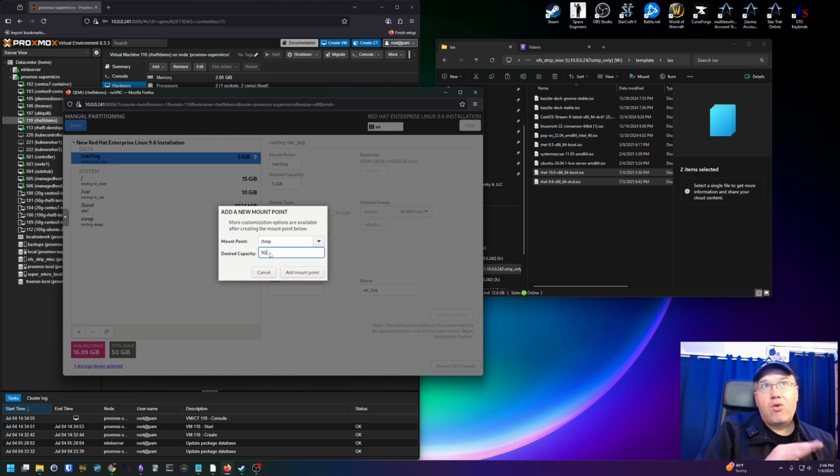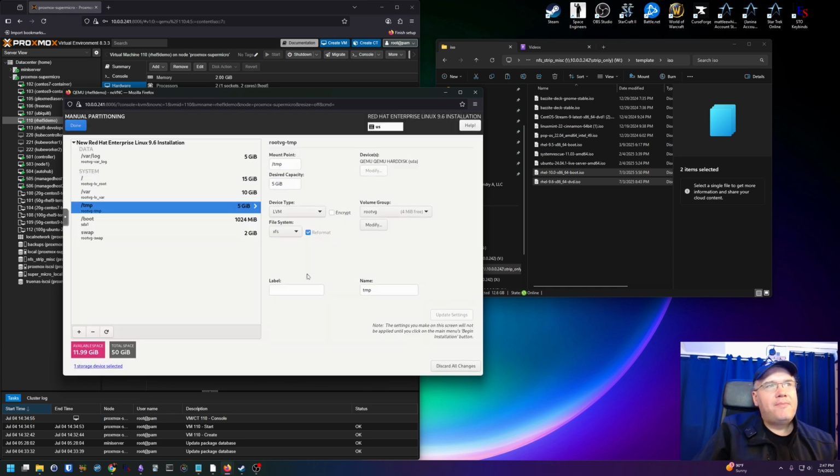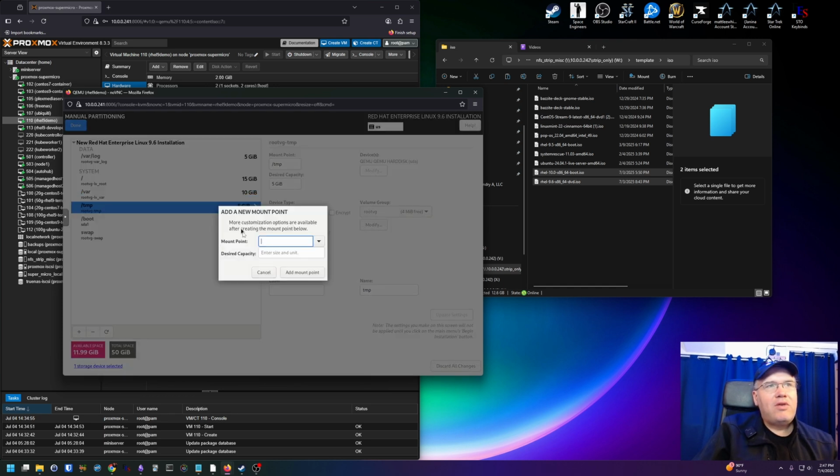In organizations that I've worked, we've gone from very little, 5 gigs, to 10 gigs to 15 gigs. It really just depends on who's going to use a VM and what for. I'm going to use 5 gig. And let's do 10 gig for /home.